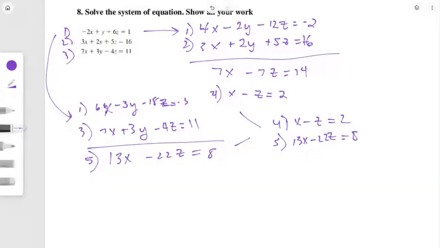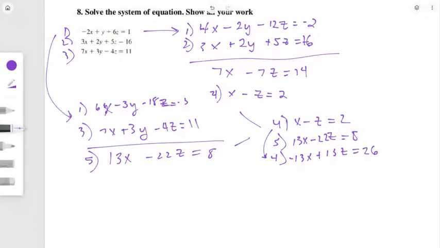Okay, so looking at this, how about I just multiply equation 4 by negative 13. Okay, so equation 4 now becomes negative 13x, positive 13z, and 13 and 2 makes 26.